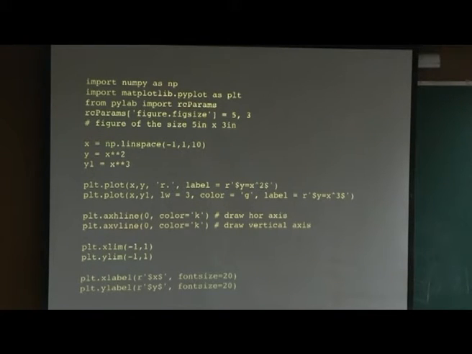You just put it like this. These are called parameters, these are parameters of PyLab. In fact, you can see what these parameters are, but I will not get into it. These two lines achieve this task of a 5 inch by 3 inch figure.